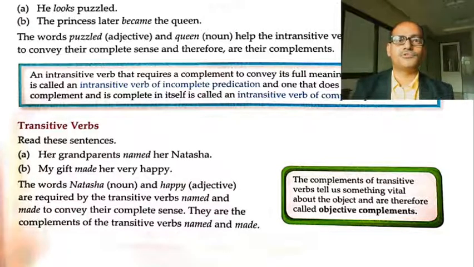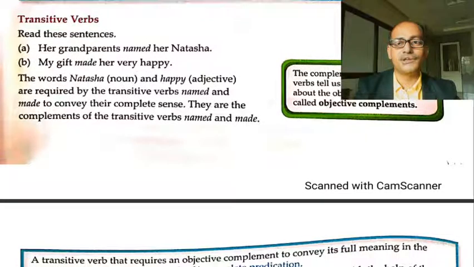But suppose no object is there or no complement is there, but some verb is there which requires some complement to complete the sense of the verb, then that intransitive verb is called an intransitive verb of incomplete predication. Now, this complete and incomplete predication in the case of transitive verbs we will discuss.